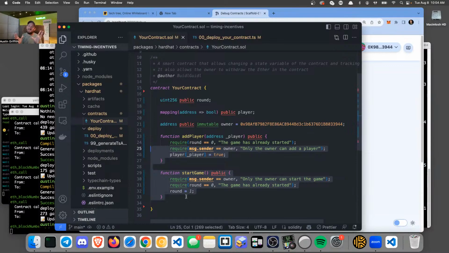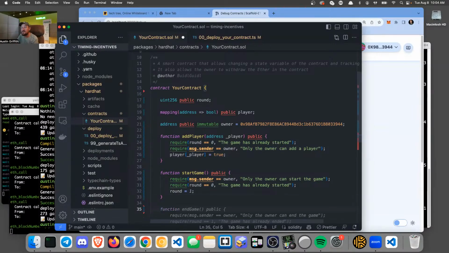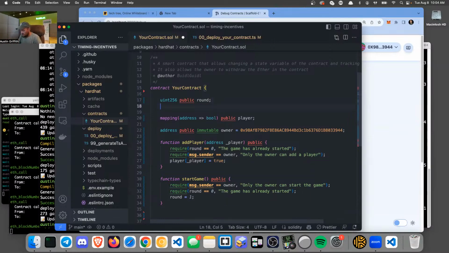So now, timing and incentives. This is where we want to build a system where we bring a bunch of players together, we start the game, and the players will be incentivized to check in and continue to move the round forward, okay? So in the first scenario, I think we're going to allow any player to increment the round. We're going to need some start time, right? Let's do round start. Cool.